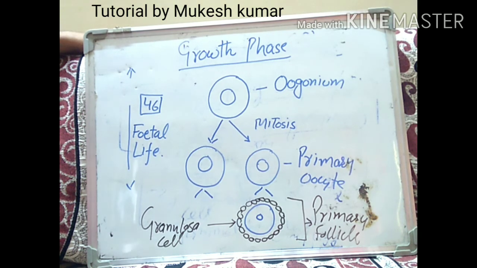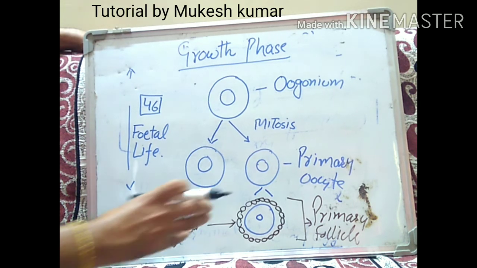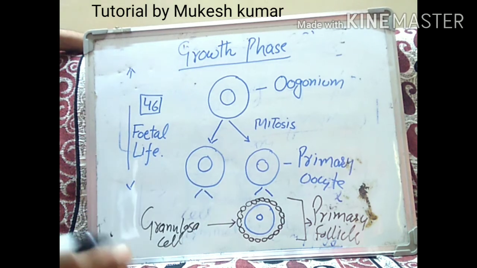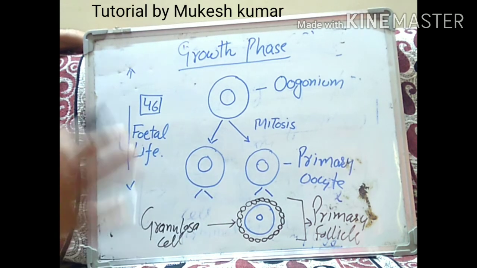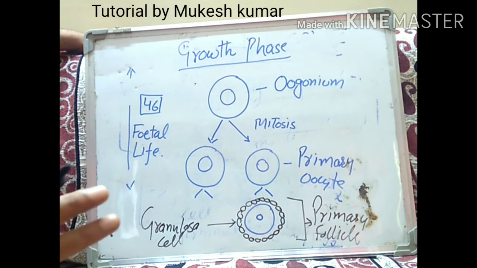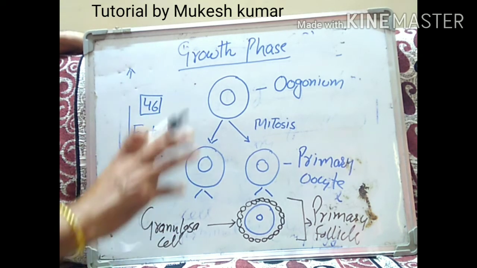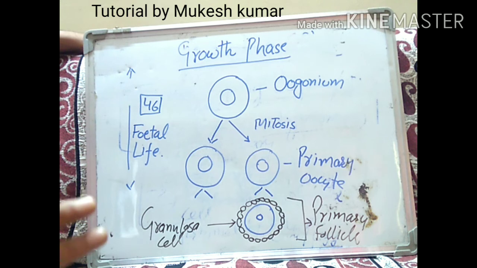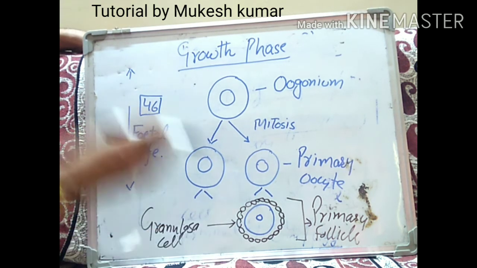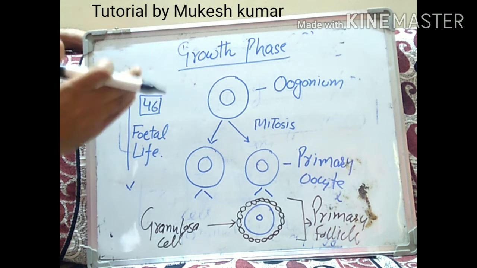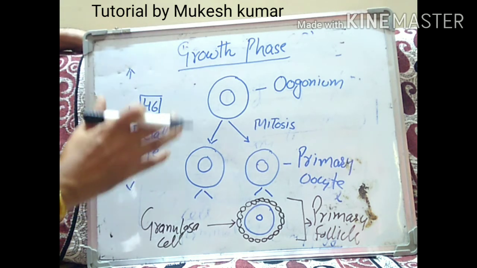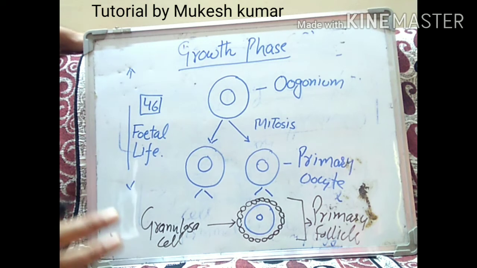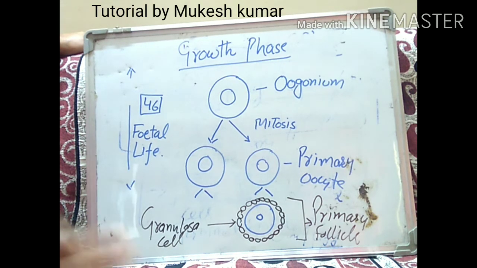Now a large number of these primary follicles will degenerate from growth to puberty, and at puberty only 60,000 to 80,000 primary follicles will remain in the ovary. These primary follicles which are produced in the growth phase will degenerate, and on the onset of puberty, how many primary follicles will be left in each ovary?